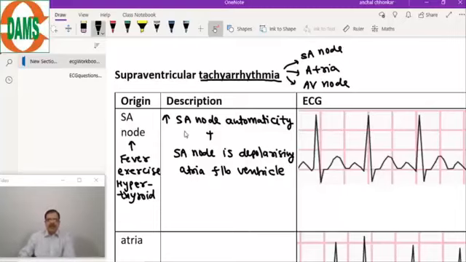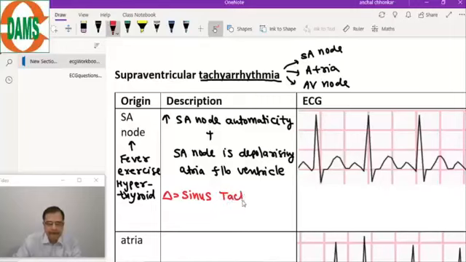There is an increase in the SA node automaticity, and the SA node, the pacemaker of the heart, is depolarizing the atria followed by the ventricle. This is known as sinus tachycardia.